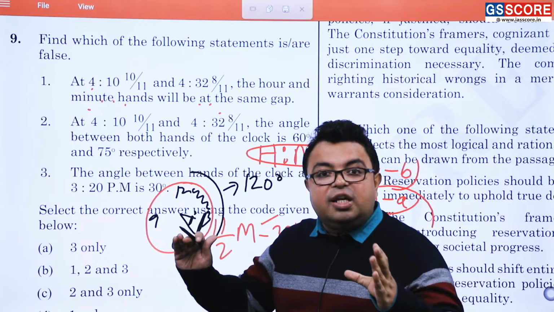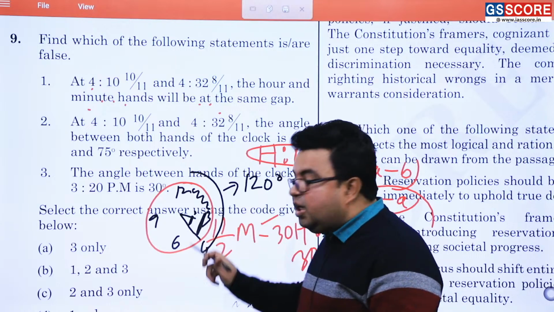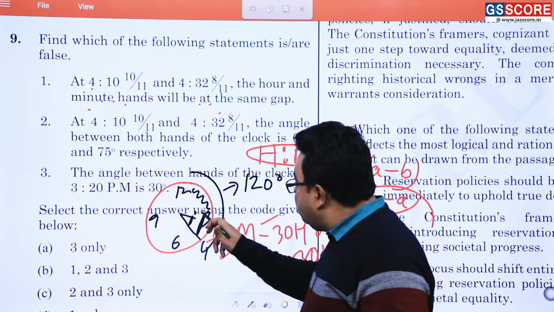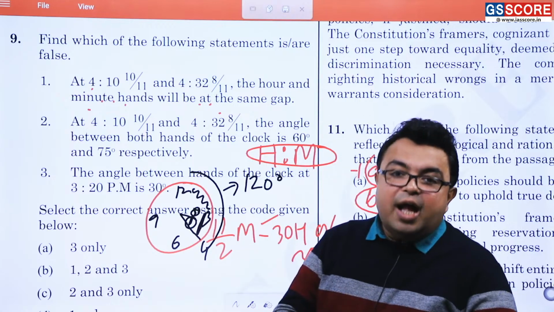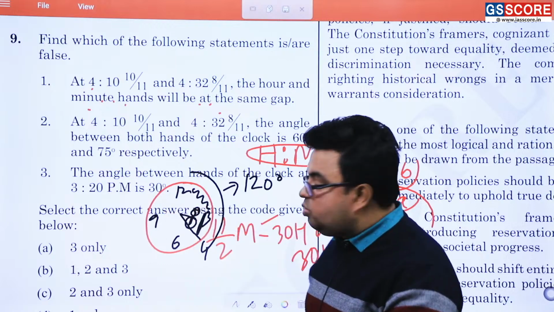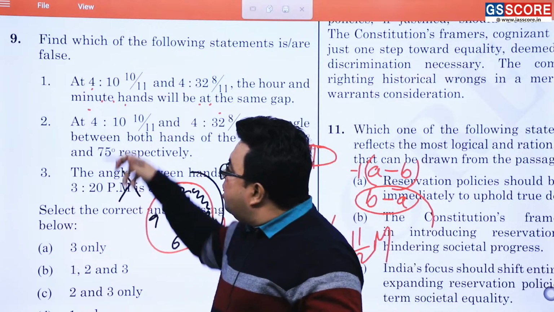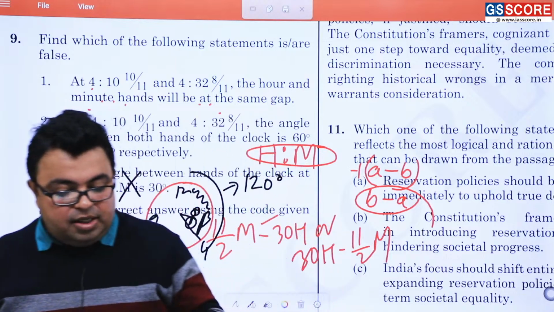It means what? 20 divided by 60 is equal to 1/3. 1/3 over here. So this 30 degree divided by 3, it is going to be 10 over here. So what is remaining? 20 over here. 20 degrees should be the answer of the question. Getting or not getting? But it is what? It is 30 degrees. So it is definitely not correct. Similarly, you can just check both the statements and you will be getting the correct option as follows.